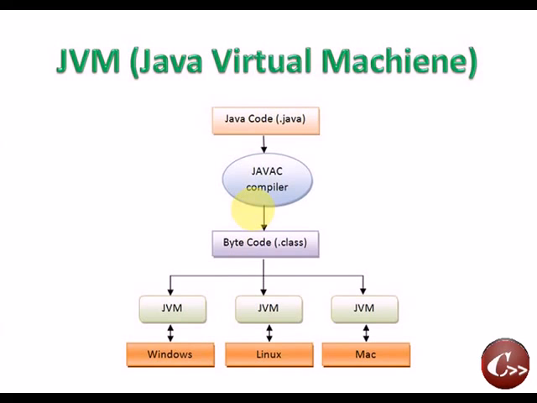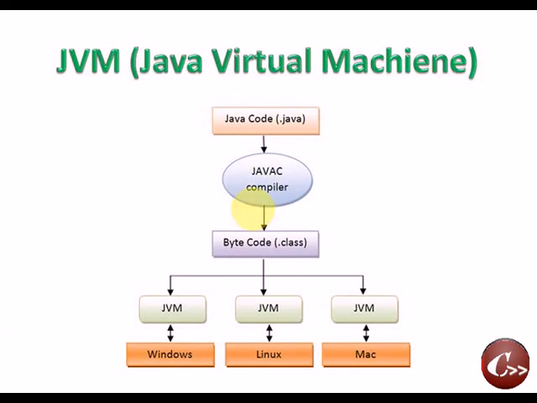The first task is that the Java program is compiled by the Java compiler, javac. So javac will compile the Java program and convert it into a specific code called bytecode, and this bytecode is contained in a file called a class file. So the compiler's job is over.